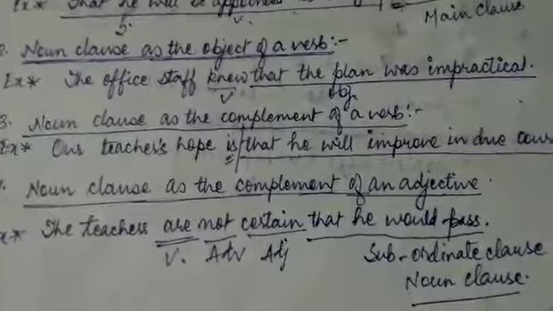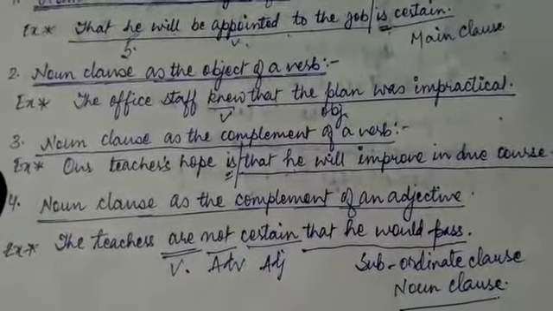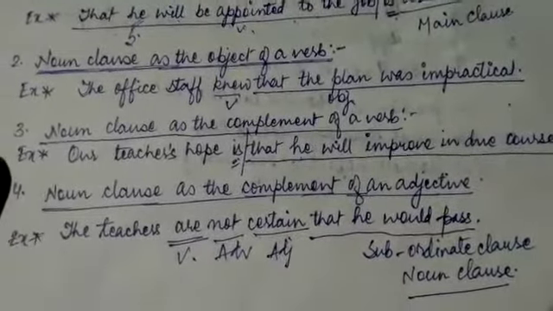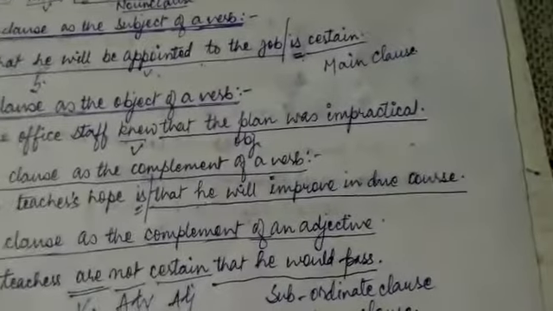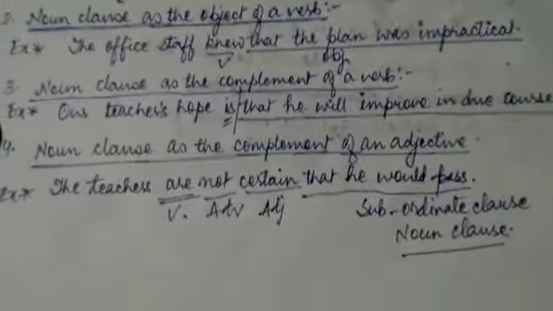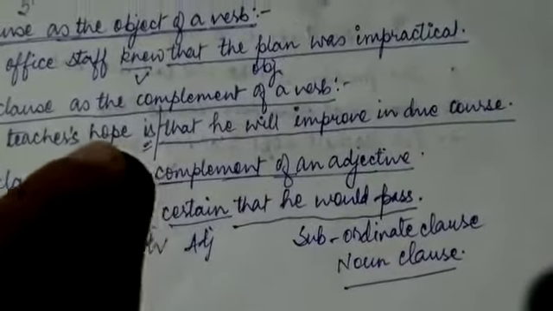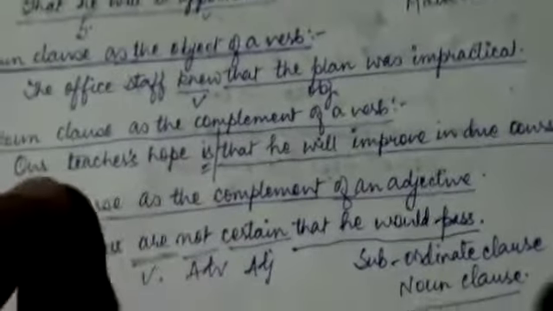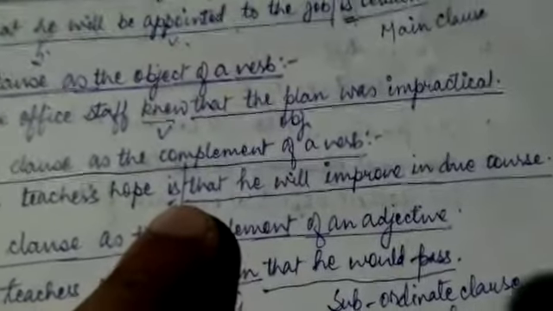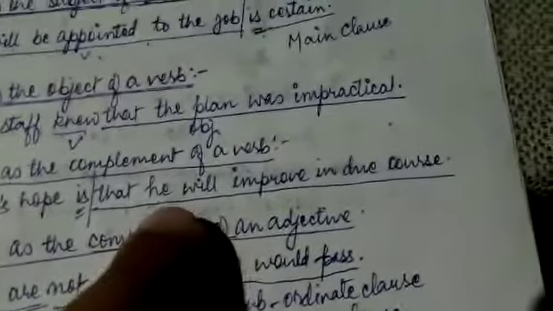Now here you see that a noun clause can also play the role of a complement of a verb. Example, our teacher's hope is that he will improve in due course. Now if you look at the sentence, who is the subject? Our teacher's hope. The verb is. Now here is a linking verb. It connects this part with this part.